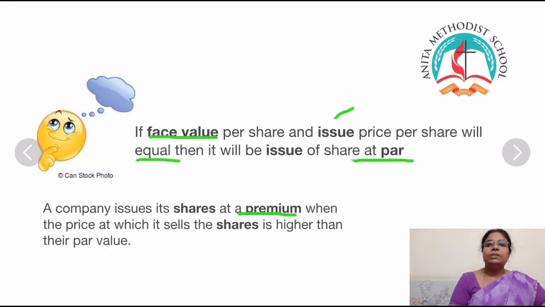A company issues shares at premium when the price at which it sells the shares is higher than the par value. Then it is said shares are issued at premium. So when the two are equal, it is called shares issued at par. When it sells higher than the face value, it is said shares issued at premium.